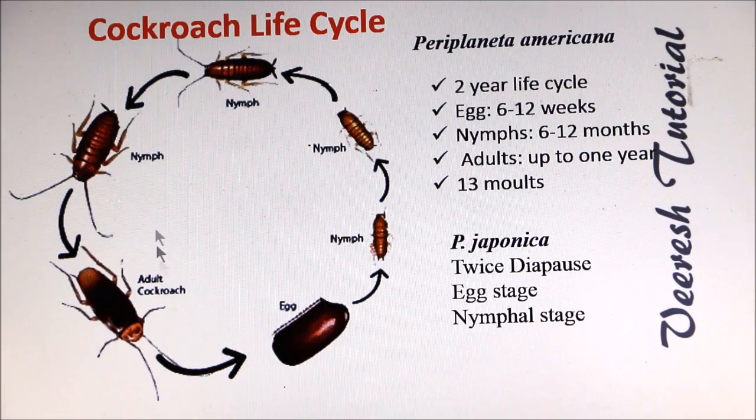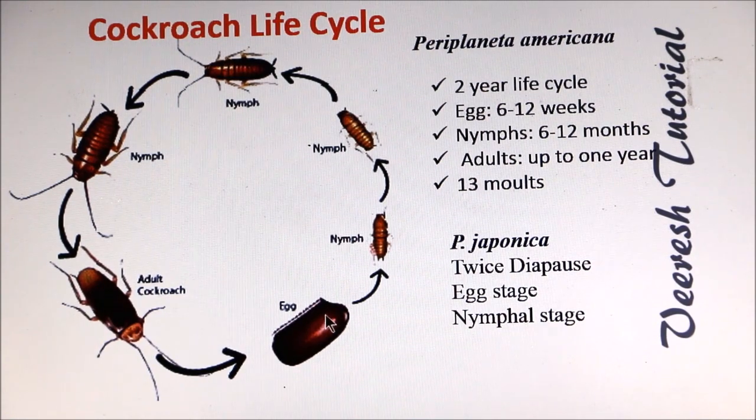Let's see the life cycle of a cockroach, particularly Periplaneta americana, which is a common cockroach. All cockroaches have three developmental stages: egg, nymphs and adults. Female produces an egg case called ootheca which protrudes from the tip of the abdomen. On an average, female produces 9 to 10 oothecae.